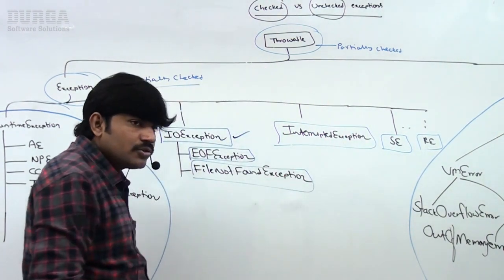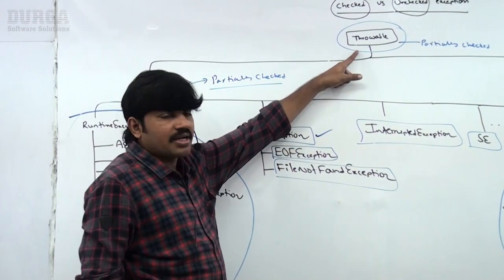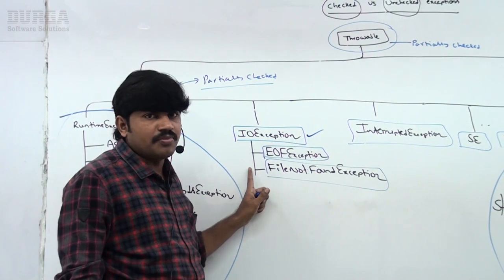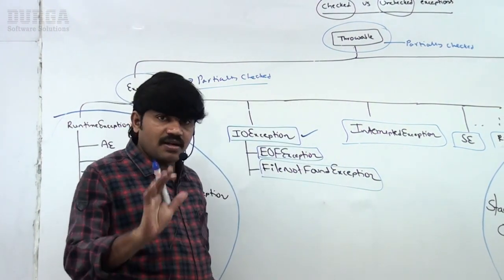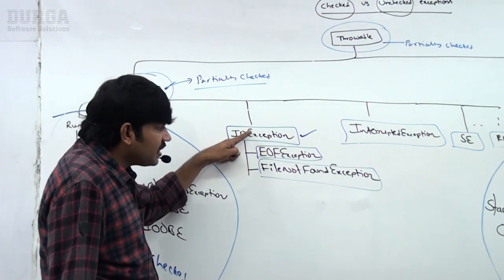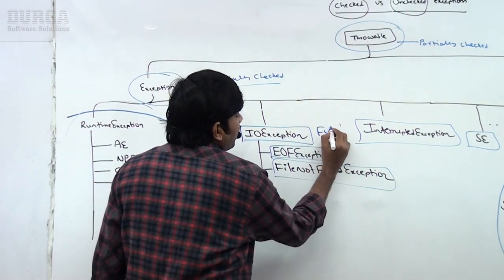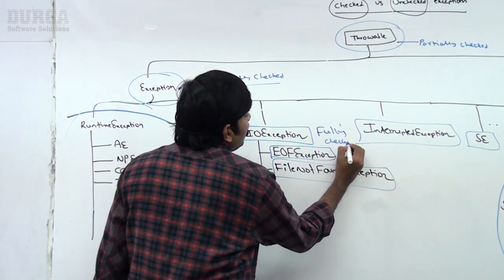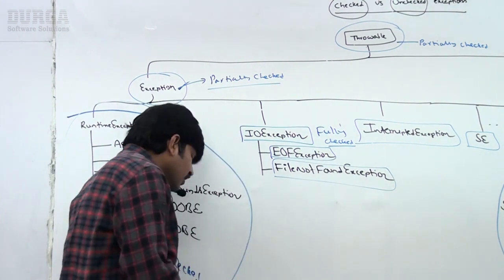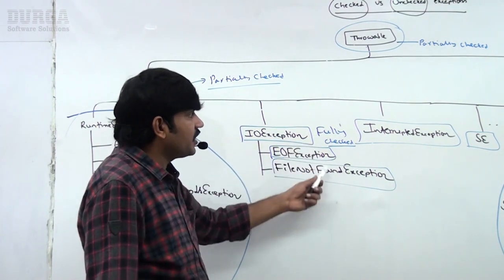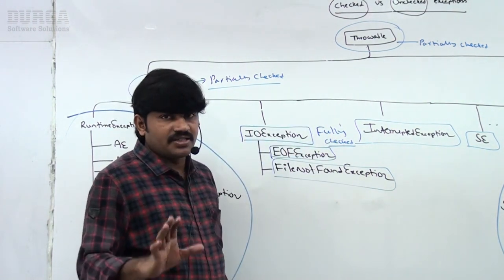Remember this one. If the parent is checked but the child need not be checked, such a type of thing is called partially checked. If the parent is checked and the child is also checked, such a type of thing is by default considered fully checked. Remember this one. So fully checked, but these things are partially checked.